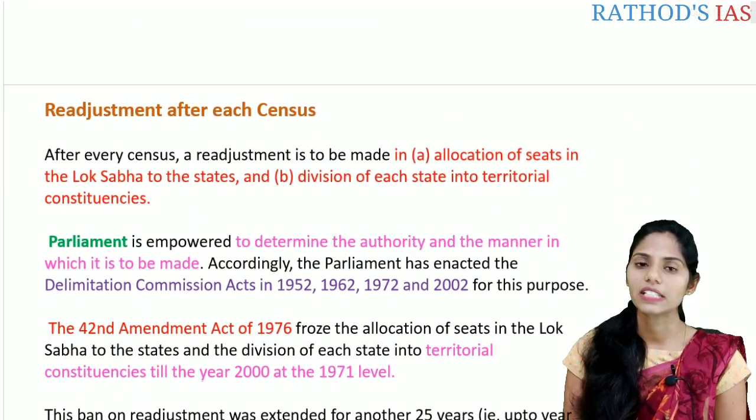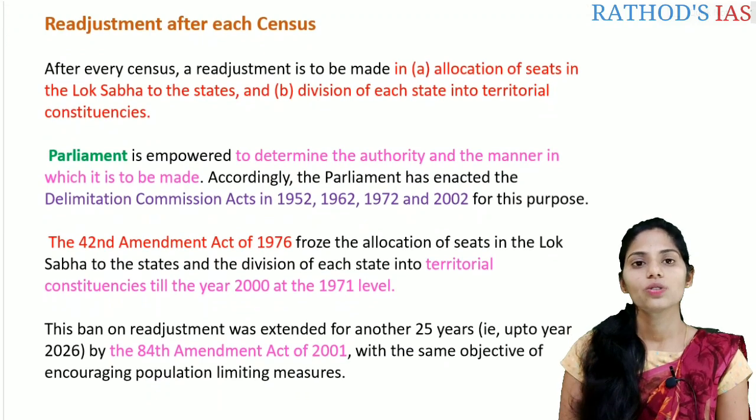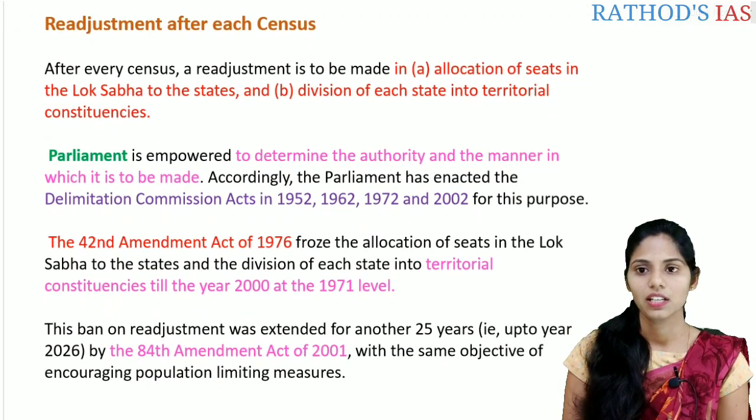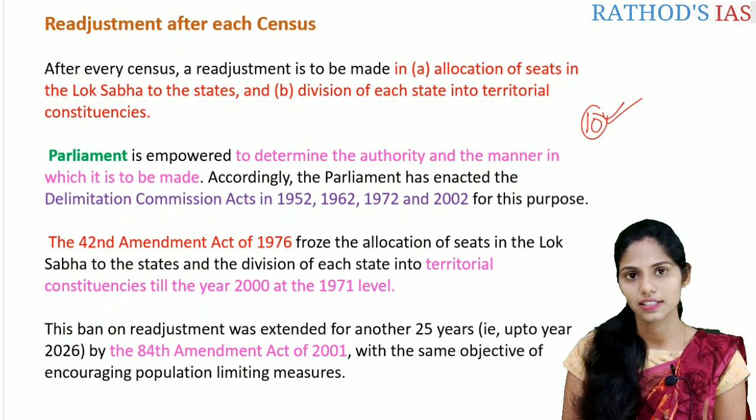And let us see the readjustment after each census. When the census takes place, for every 10 years there will be a census, correct?